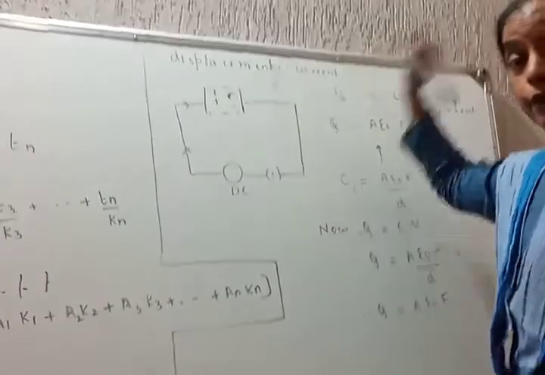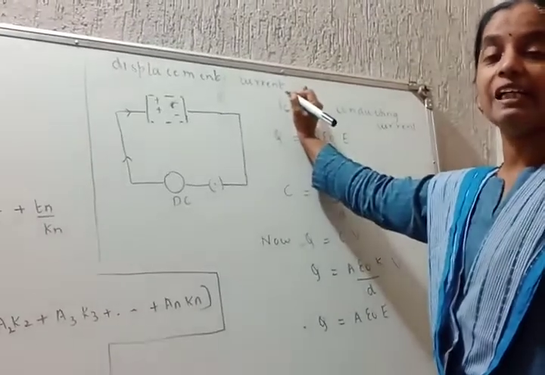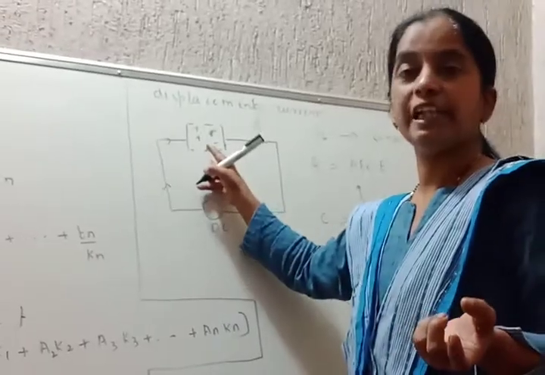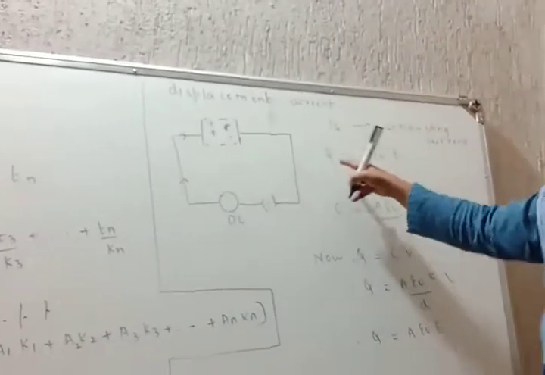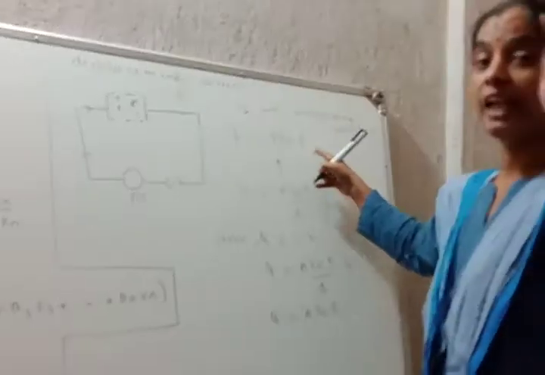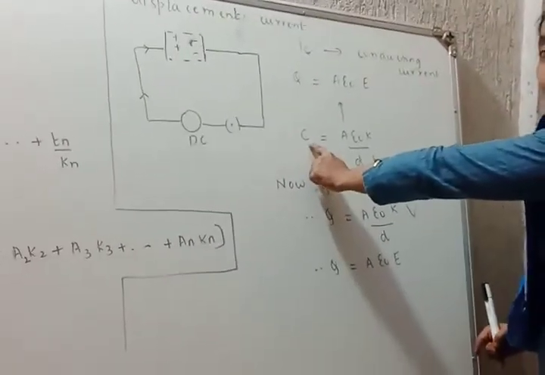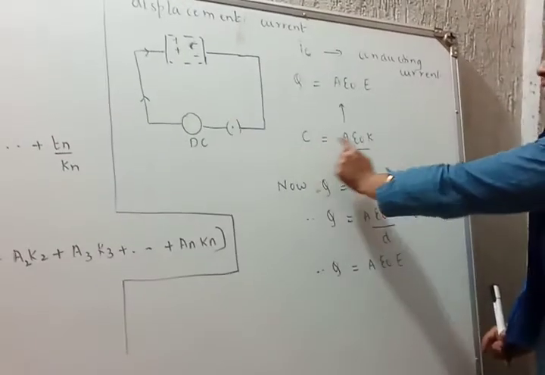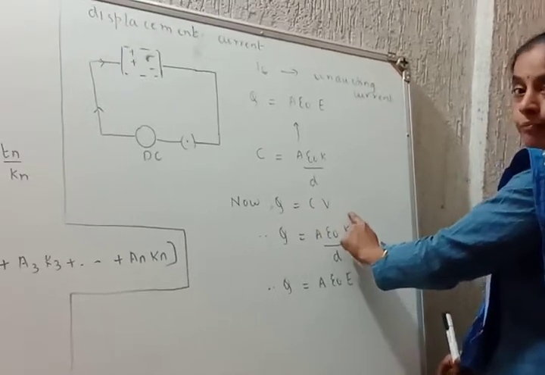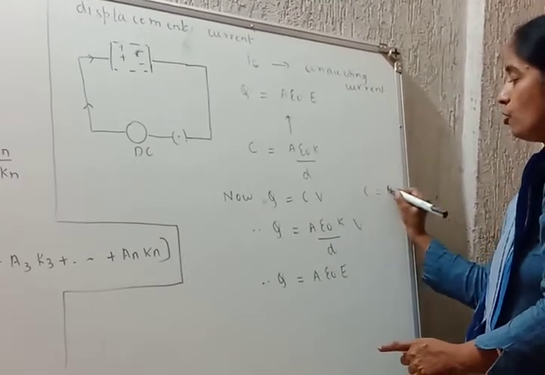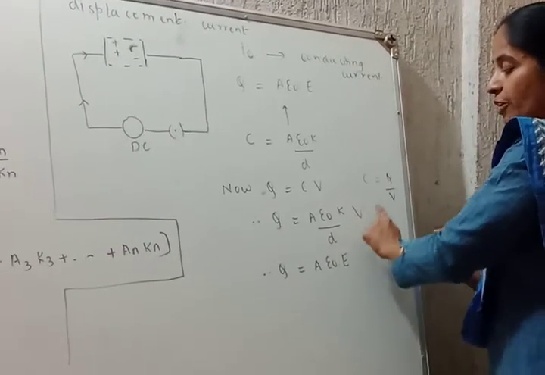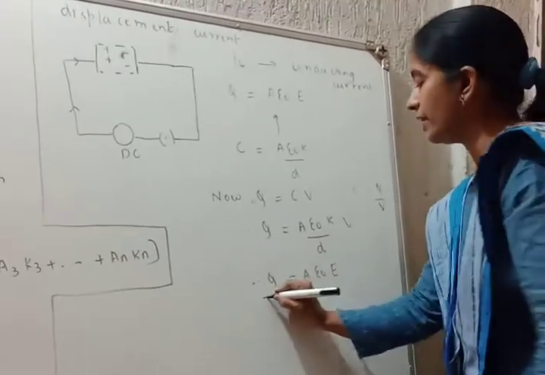Due to this conducting current, as it reaches a maximum, what happens? The polarization of the dielectric inside the parallel plates takes place, due to which static charges are produced. The expression for charge is A epsilon naught into E. How did this come? Take the expression for capacitance of a parallel plate capacitor, C is equal to A epsilon naught K divided by D. Charge is the product of C into V, because C is equal to Q upon V. Substitute the value of C here into V. V by D is E. That is how you get the charge here.